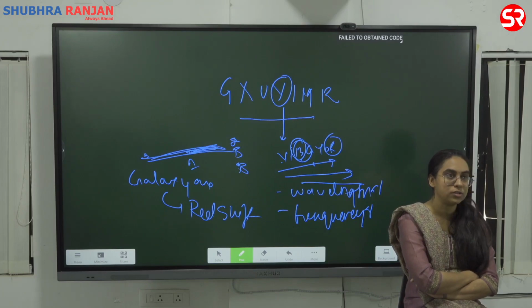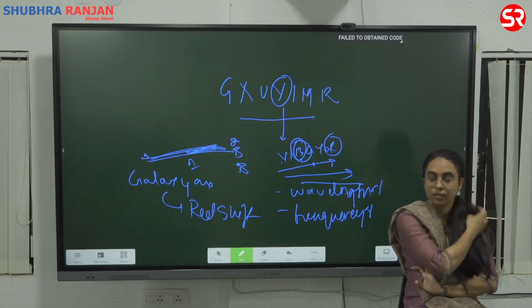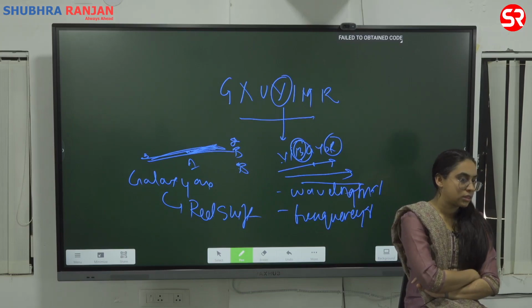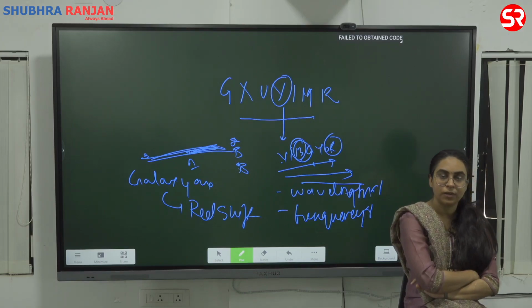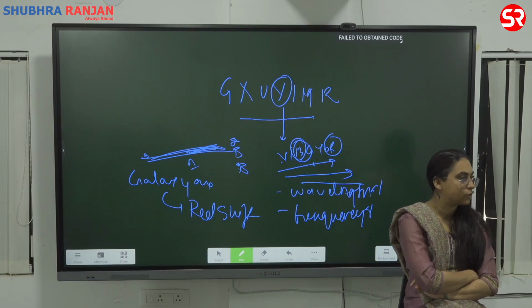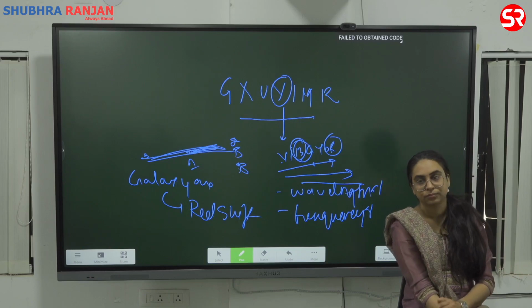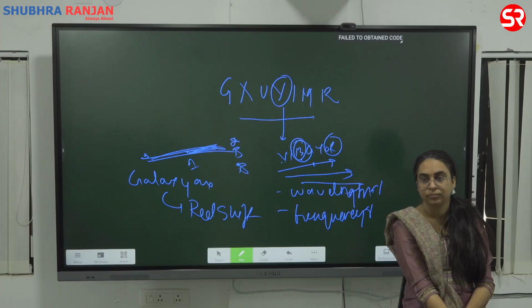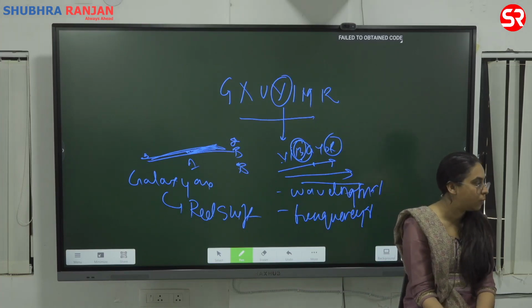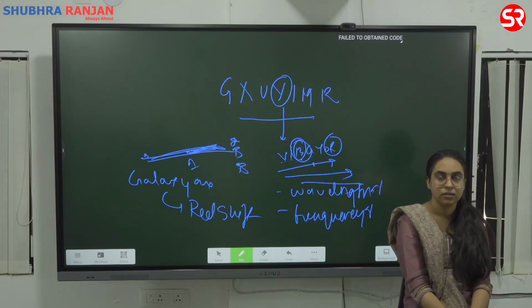According to this theory, 13.7 billion years ago, the universe was an extremely compact, dense, and hot singularity.